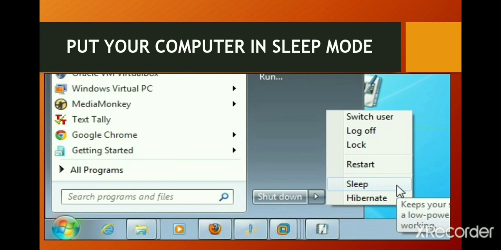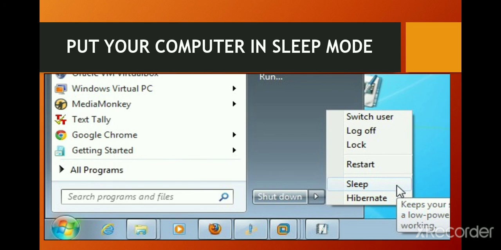Put your computer in sleep mode. What is sleep mode? Sleep is a power-saving state that allows a computer to quickly resume full power operation when you start working again. It puts your work and settings in memory and draws a small amount of power. Follow these steps to put your computer in sleep mode.